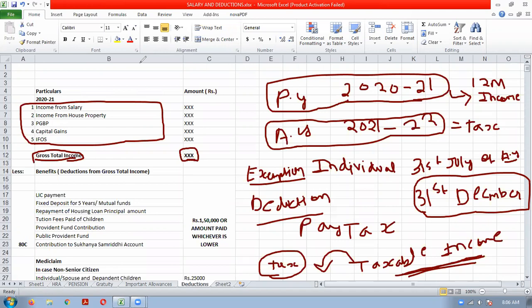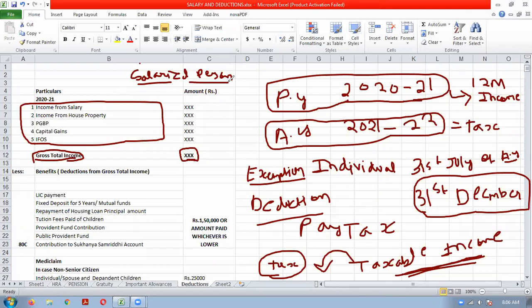Suppose let us take a simple case of a salaried person who wants to calculate his taxable income for this assessment year. He approaches you. How will you advise him? First, you can take the details from him. For example, first will be the Form 16, which will be given to him by his employer. That will be his main income because he is a salaried person.